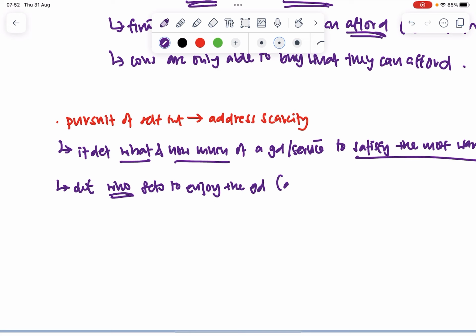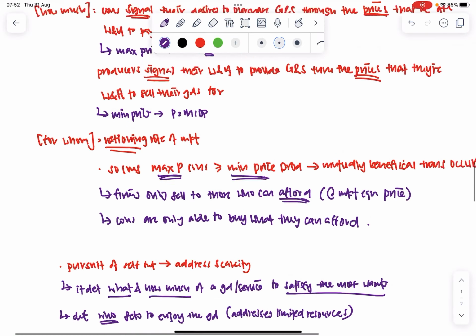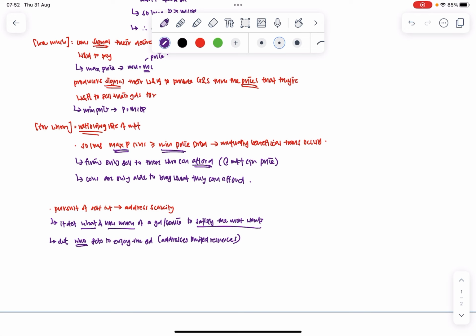And this addresses the issue of limited resources. Because of scarcity, not everybody is able to get everything, not everybody can have their wants satisfied, because we have limited resources and unlimited wants.